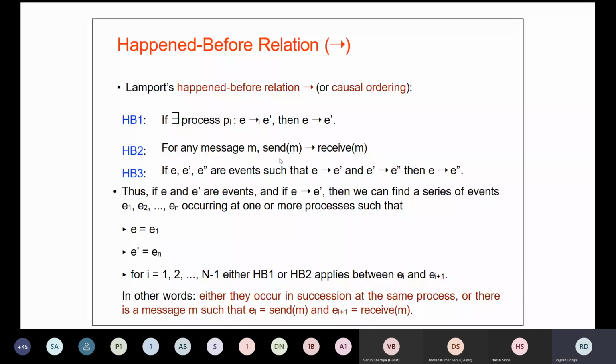Where Varun has already beautifully explained that we have three happen before relationships, and they justify how we can establish a happen before relationship between two events. So if the events are happening on the same process, then we can say, in the order in which a process is observing them, we can have the same observation to form a happened before relationship. Okay, so if in a process E has been observed before E dash, then you can say that E has happened before E dash. This is your HB1, right?